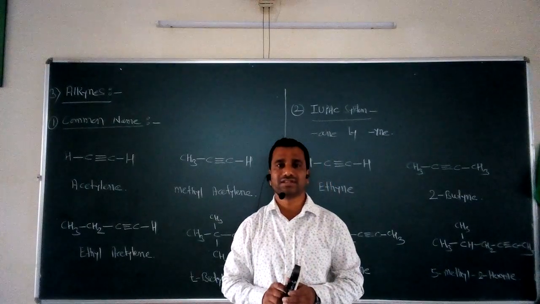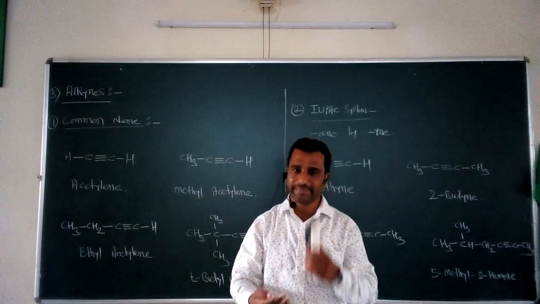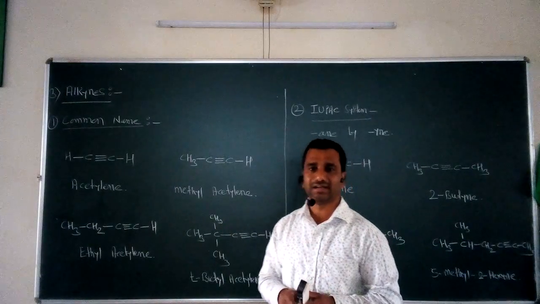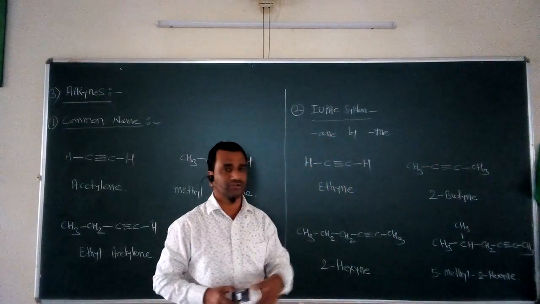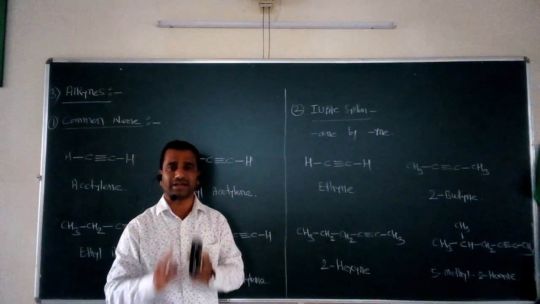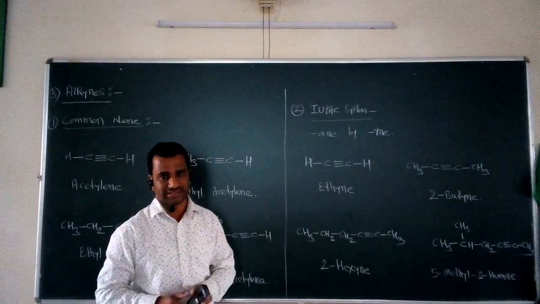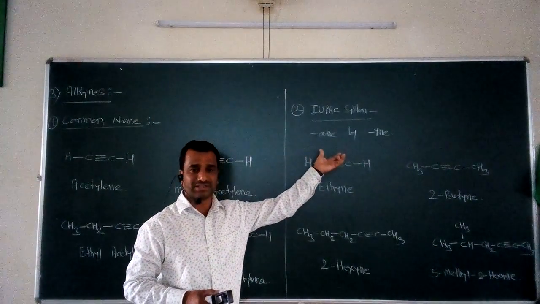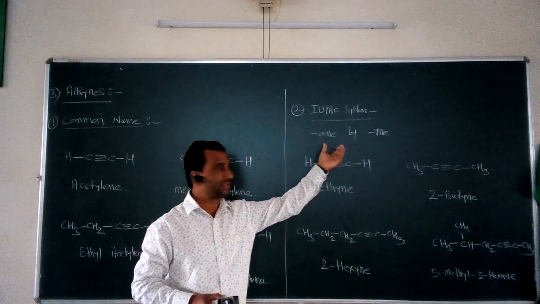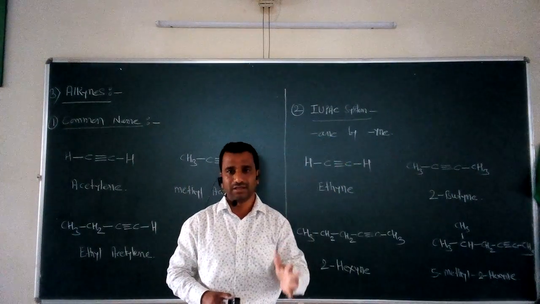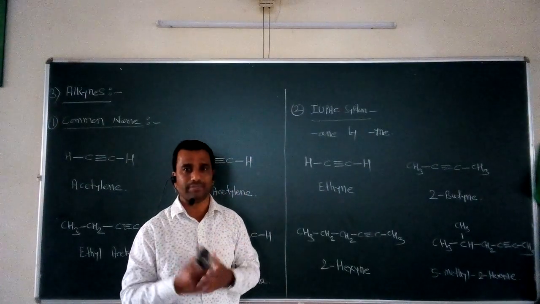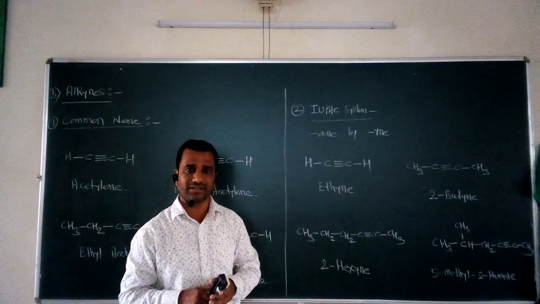According to the IUPAC nomenclature system, the remaining rules are similar to those of alkanes, and only the last rule changes. Take into consideration the parent alkane, then replace ane of the parent alkane by the suffix yne. You will get the respective name according to the IUPAC nomenclature system.